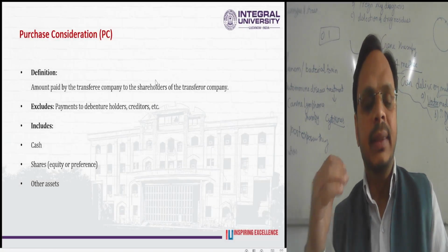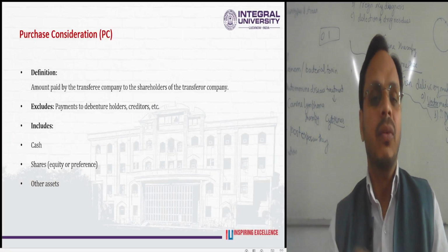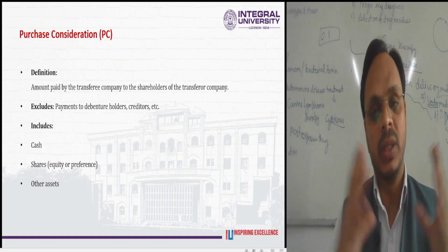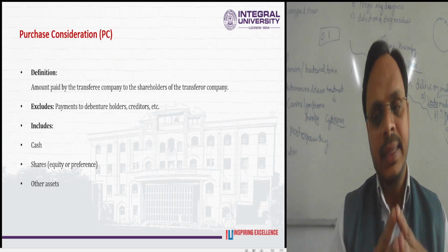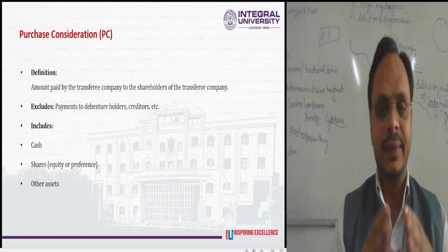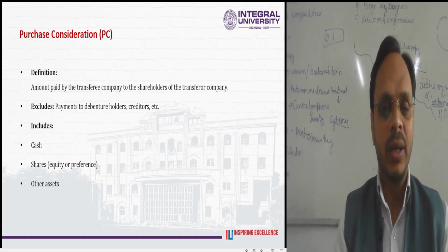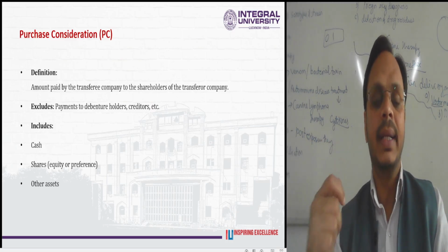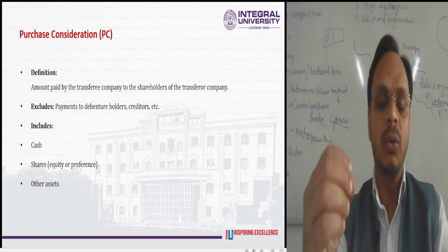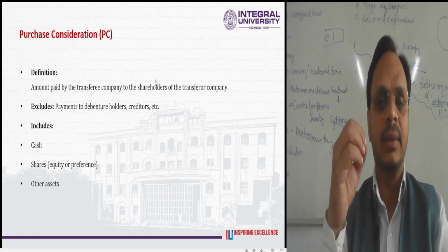What is the purchase consideration? Just now I have told you, we had discussed what is purchase consideration, what is goodwill, what is capital reserve, and many more things. For around half an hour we are discussing the concept of amalgamation and many more important phenomena. So now try to understand what is purchase consideration, how it has been defined. The amount paid by the transferee company to the shareholders of the transferor company is known as the purchase consideration.